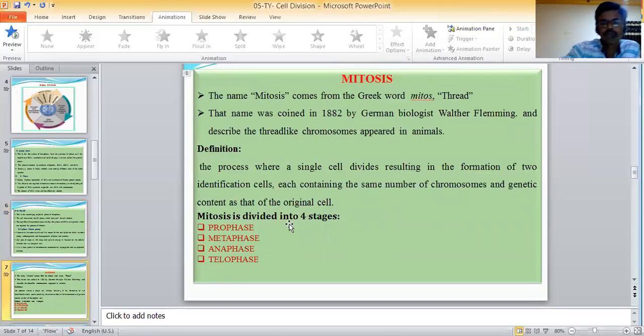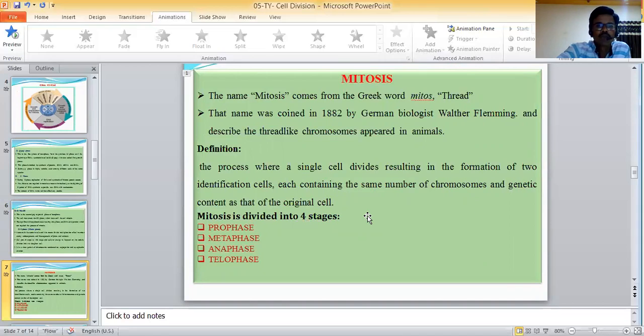First, mitotic phase. The name mitosis comes from Greek words; mitos means threads. That name was first coined in 1882 by German biologist Walther Flemming and described the thread-like chromosomes that appeared in animal cells.